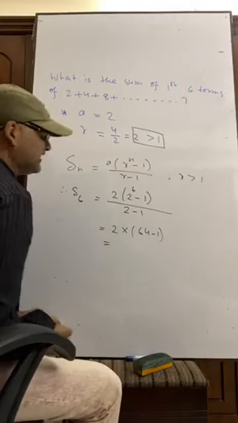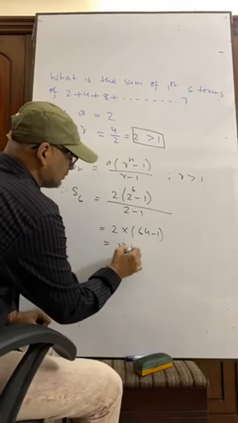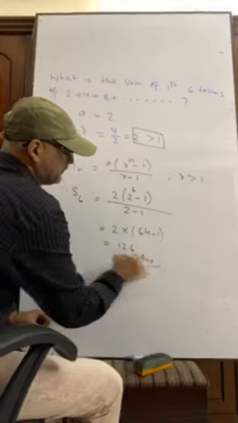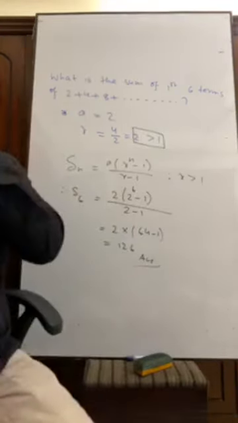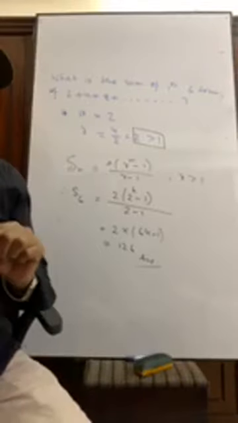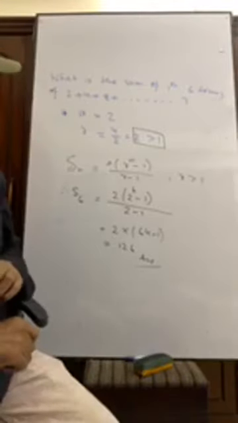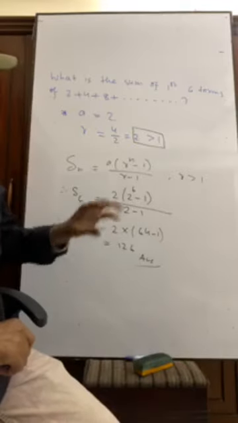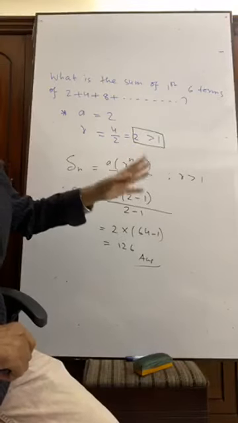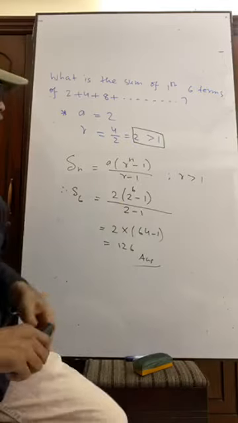So we get 63 into 2, that is 126. This is the answer. So now you can find the sum of any number of terms, the first 6 terms or first 10 terms, in this way.